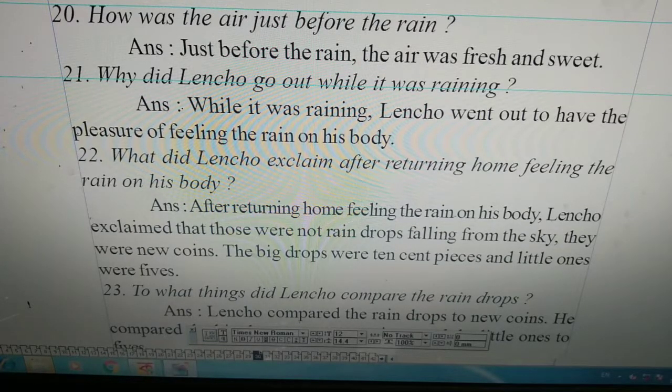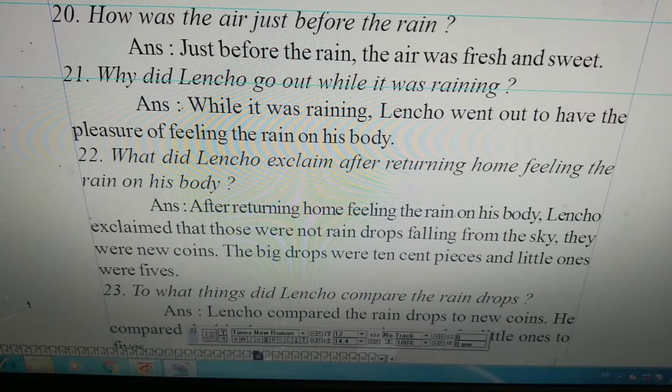Why did Lencho go out while it was raining? While it was raining, Lencho went out to have the pleasure of feeling the rain on his body. He wanted to take the sensation of falling rain on his body. That's why he went out while it was raining. The answer will be, while it was raining, Lencho went out to have the pleasure of feeling the rain on his body.